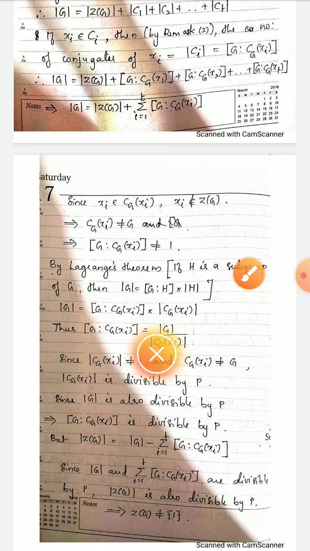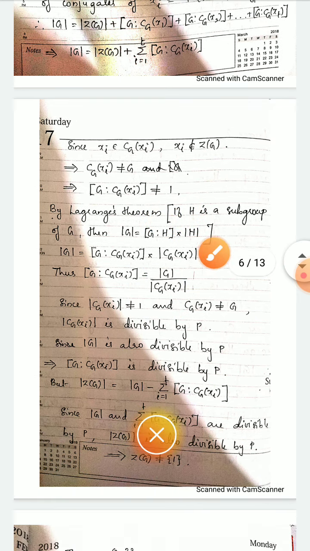If H is a subgroup of G, then the order of G is the index of G over H times the order of H. It is true because we know that the index of G over H is the order of G by the order of H. If we substitute the order of G by the order of H in place of the index of G over H, then multiplied by the order of H, this order of H cancels and becomes the order of G itself. So the result is true. Okay, so Lagrange's theorem is stated like this in this textbook.